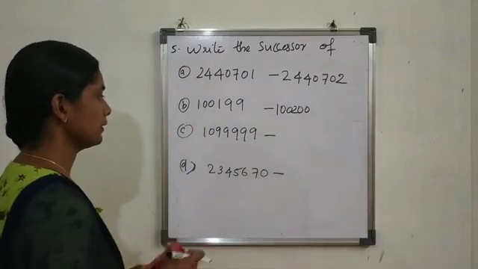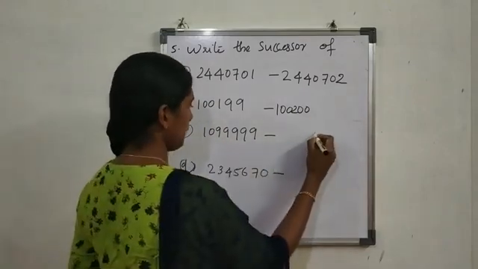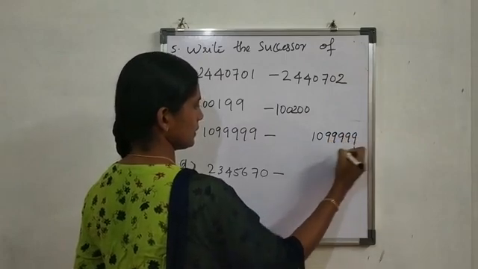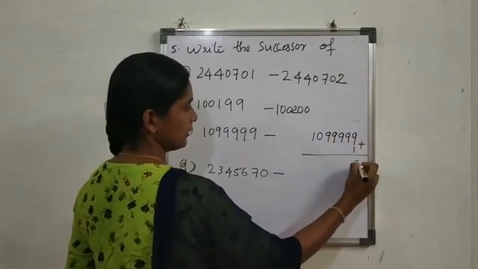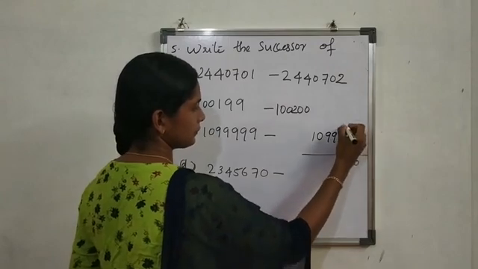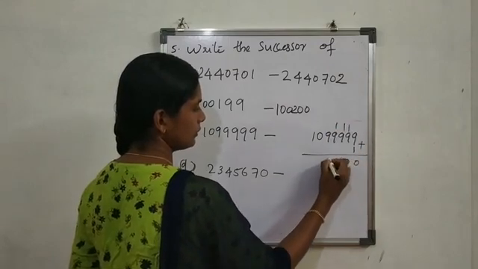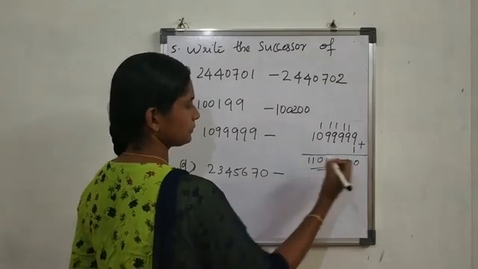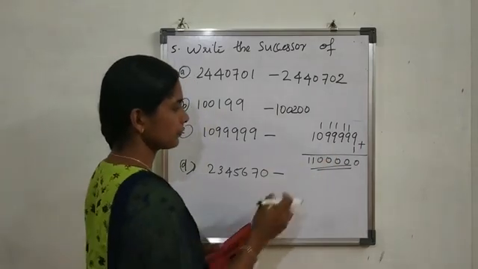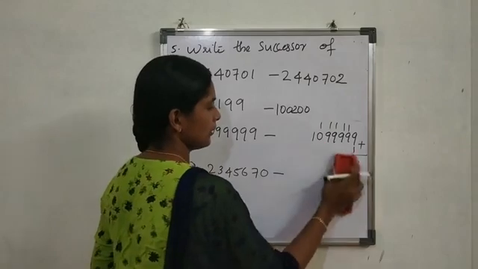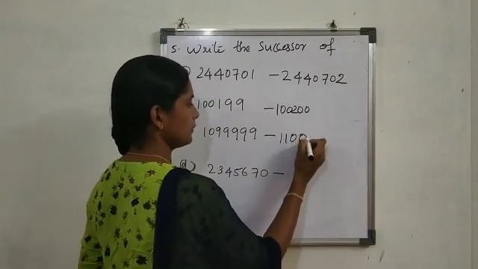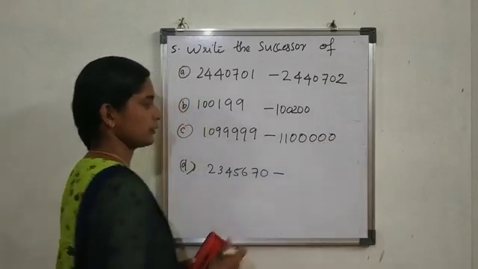Then this one: 1, 0, 9, 9, 9, 9, 9. Five 9s plus 1 makes 10 again, and the carry goes through, so we get 1 followed by 5 zeros and another 1. Then 1, 2, 3 and 5 zeros, and so on. This is the successor.